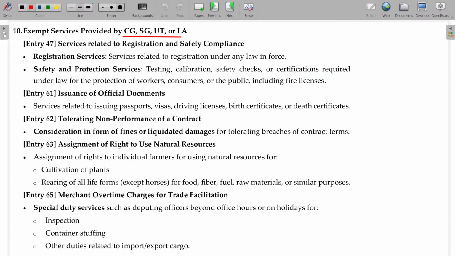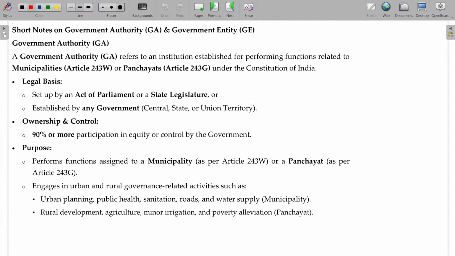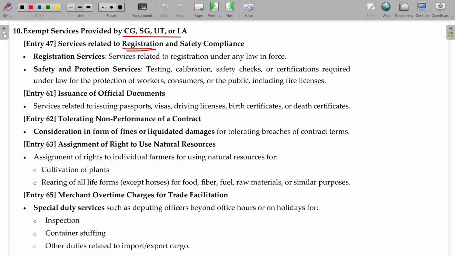Now, services related to registration, like what registration? Like registration of company, registration of any land, and all these things. Most of the cases are exempted.